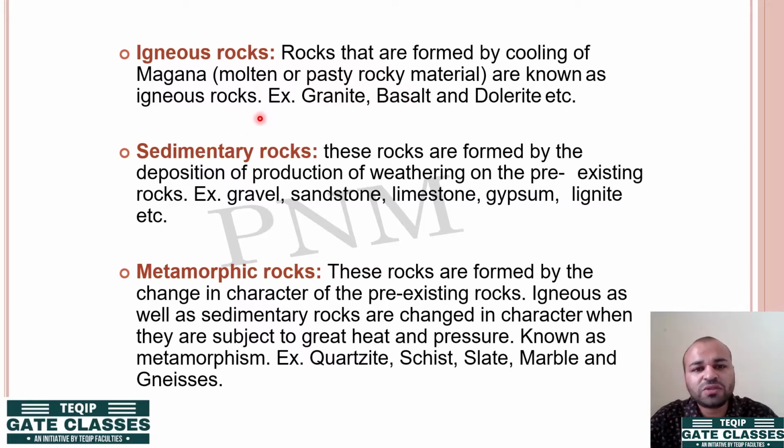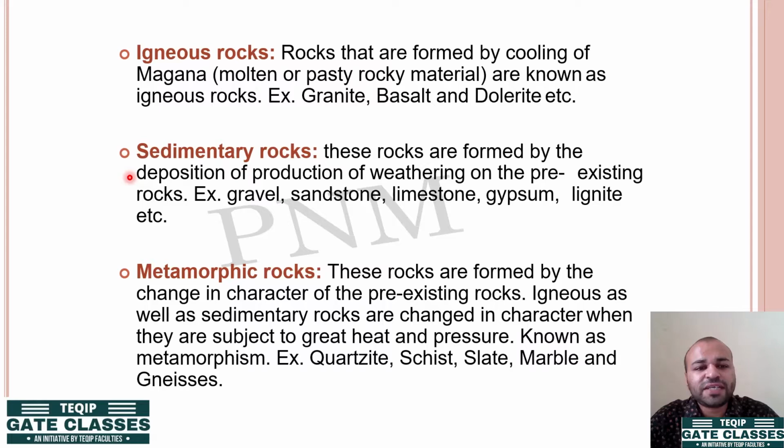This is commonly observed when it comes out in the form of volcanoes. During volcanoes, the lava that comes out is nothing but the magma that is present inside the earth. Now the rocks that are formed by the cooling of magma are known as igneous rocks. Basic examples are granite, basalt, and dolerite, etc.